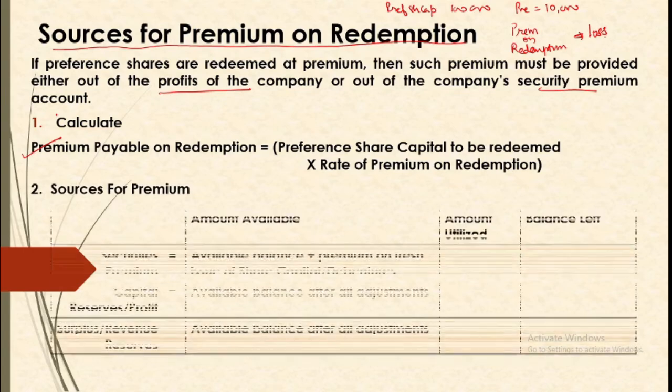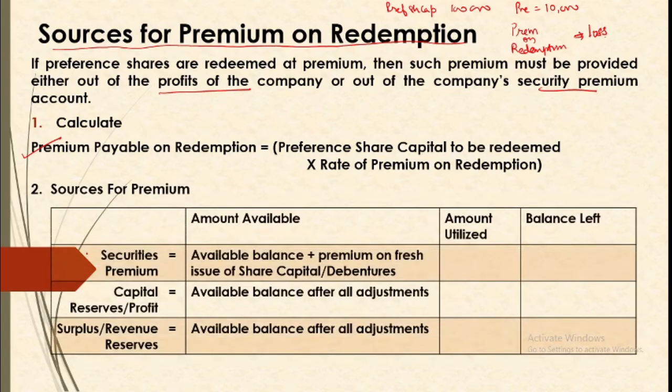Now we are to look for the sources. The sources are that you can utilize securities premium which is there with you, that is its available balance, plus if in a question you are going for some issue of shares or debentures, then the premium on this issue will also be available because all premium is put into the securities premium account. So if our question says that we have issued some shares or debentures, then their premium is also clubbed with the existing balance. So this is the total balance available. Now you are to see that if I am to pay 10,000 rupees of premium, then is this amount sufficient or not? Because if this amount is sufficient, then there is no need to move further.